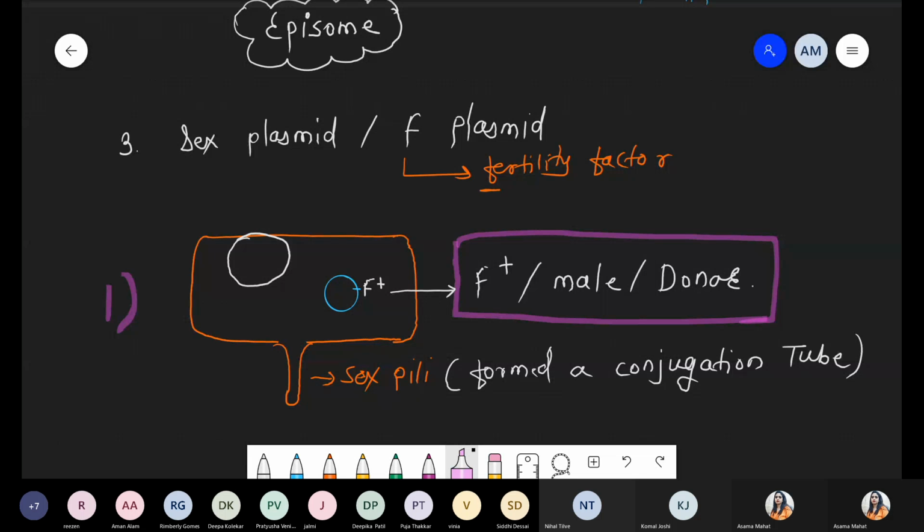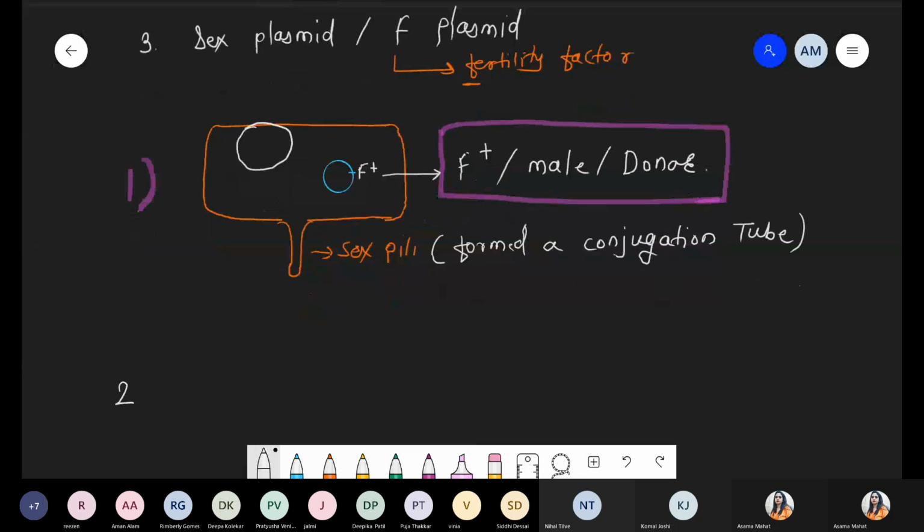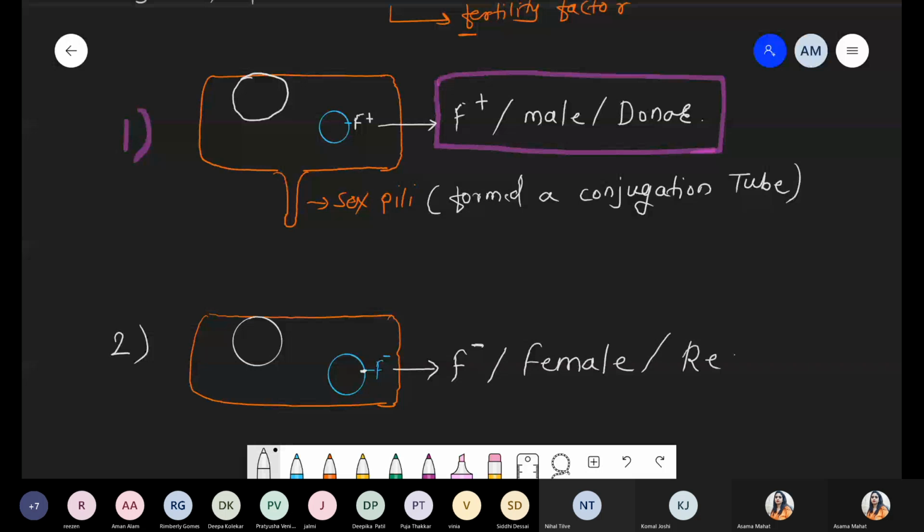Okay. Now we are talking about the female, recipient, and the F minus. तो मान लो कि second diagram कुछ इस तरह से है. Now this is the bacteria. Inside this bacteria, sex pili absent. Now there is a presence of the main chromosome. Now there is a presence of the plasmid. But now on the plasmid, there is a presence of F minus factor. Okay, F minus. And it means the fertility factor is absent. In such a condition, it represents a female plasmid, or sometimes it also represents a recipient.